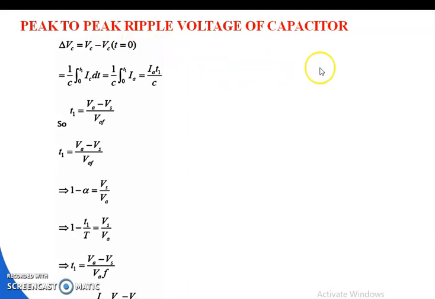Peak to peak ripple voltage of the capacitor del Vc is equal to Vc minus Vc at T is equal to 0. So 1 by C integration 0 to T1 Ic dt, 1 by C integration 0 to T1 Ia, that is equal to Ia T1 by C. So T1 is equal to Va minus Vs by Va F. 1 minus alpha is equal to Vs by Va. 1 minus T1 by T is equal to Vs by Va. So that implies T1 is equal to Va minus Vs by Va into F.